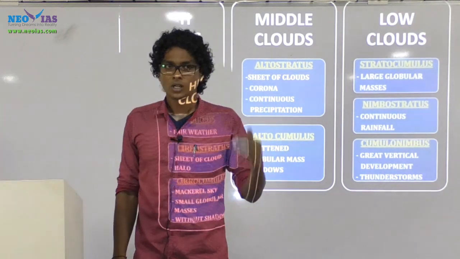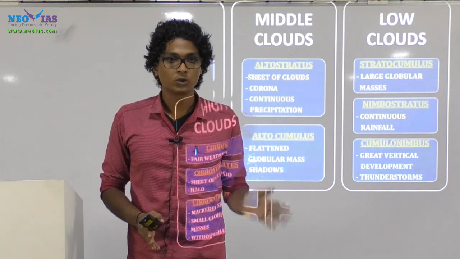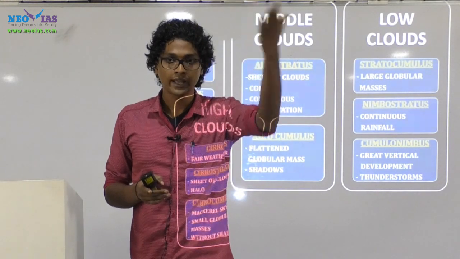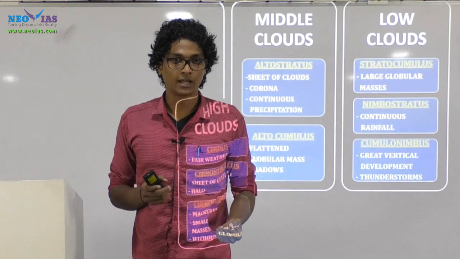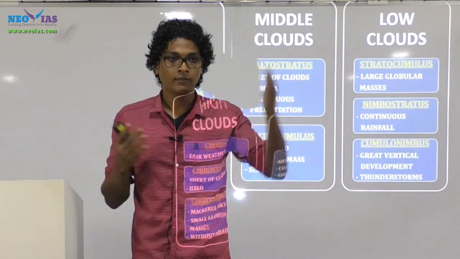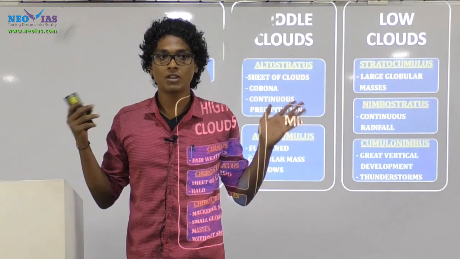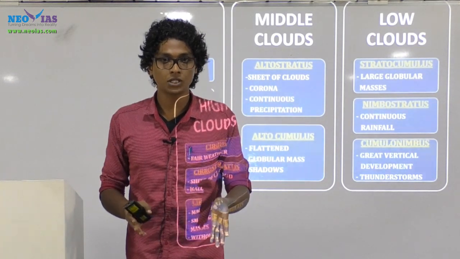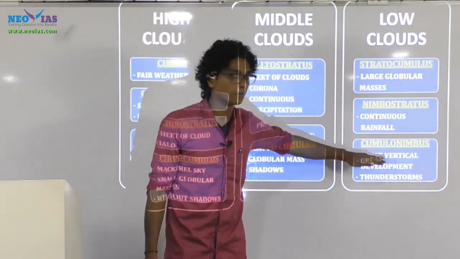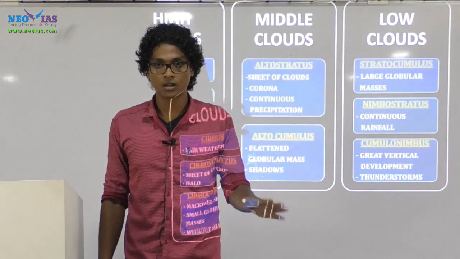Now I told you that cumulonimbus clouds have vertical development. So for vertical development, what should be there? There should be upward movement of air. Convection can provide this upward movement of air. During the daytime, if we consider a tropical land, we'll have more insolation, so more convection will take place, resulting in the formation of cumulonimbus clouds.